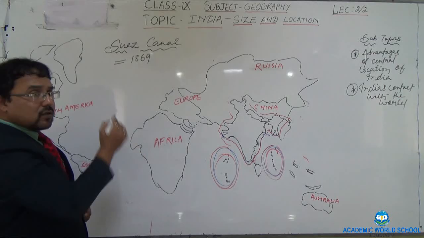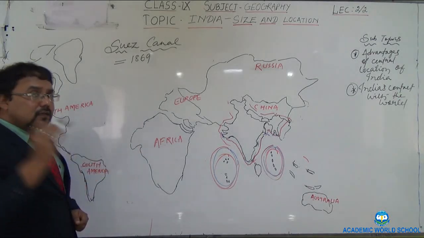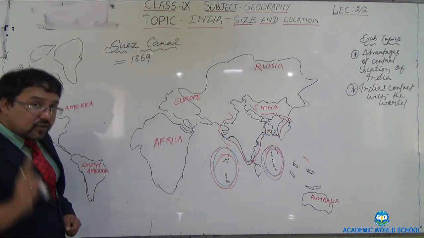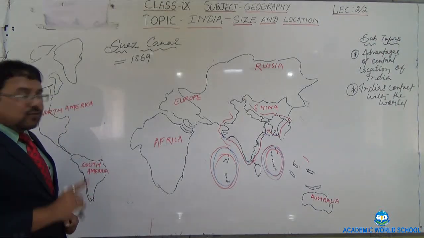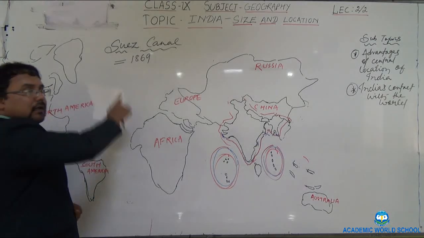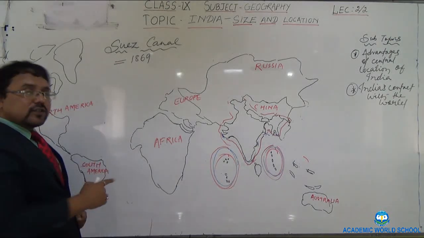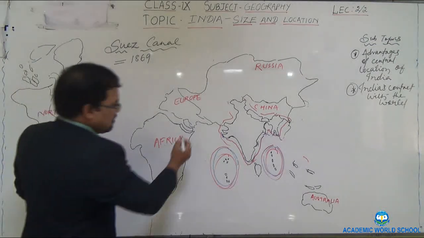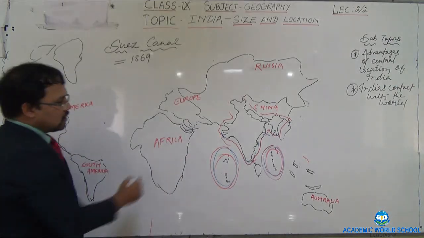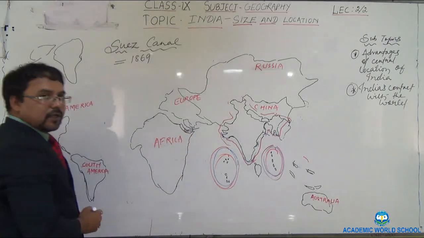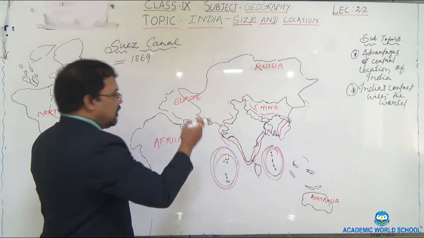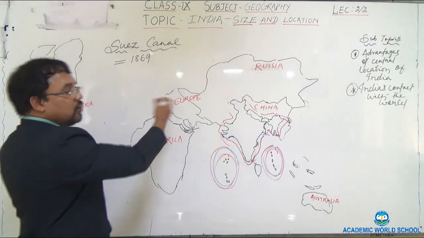It is artificial, man-made, and its construction was completed in 1869. From this year it was started. And what is the location of Suez Canal? This is the point of location of Suez Canal. In fact, Suez Canal connects India with Africa and Europe.